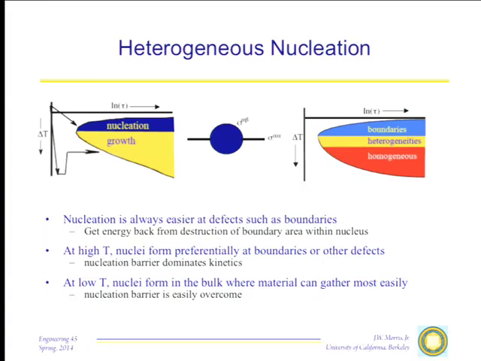However, if we go down to a much lower temperature, where nucleation is not really a barrier, the barrier is just the growth of the material finding it, then nucleation becomes almost equally likely everywhere. And it is a simple geometric fact that there are many, many more places for nuclei to form within the bulk of the material than there are on the grain boundaries or on dirt particles.